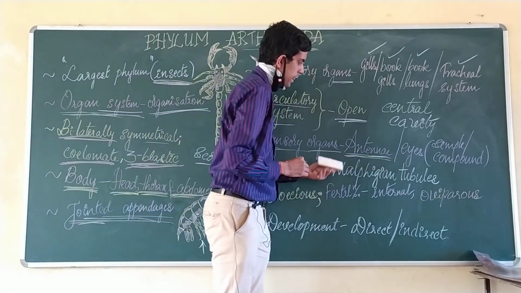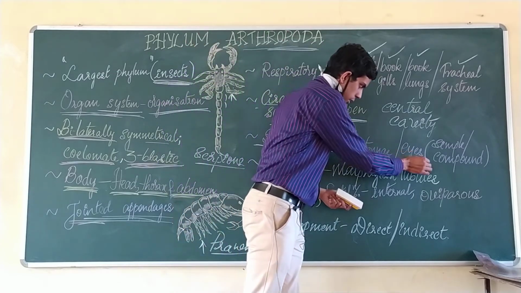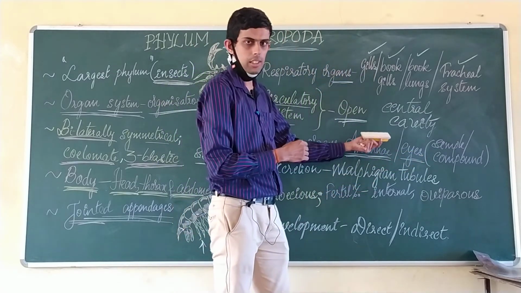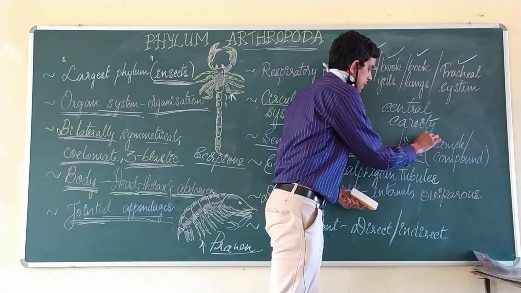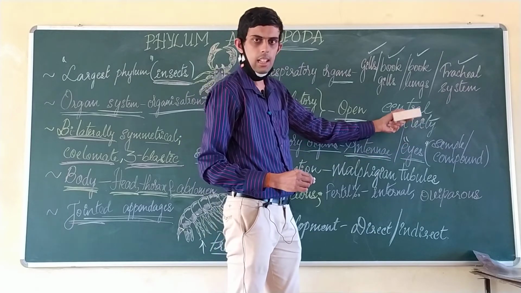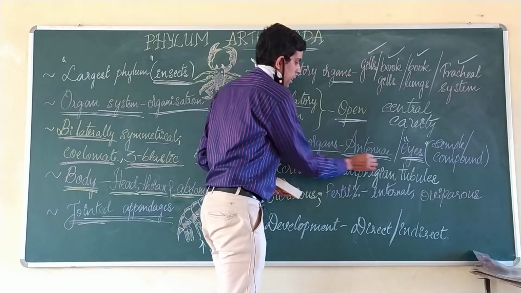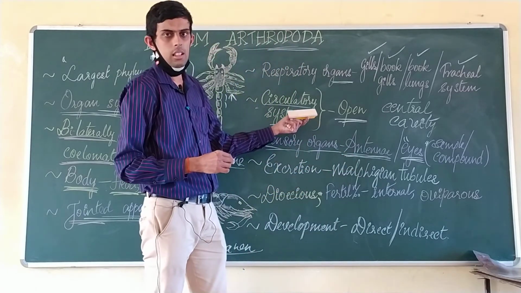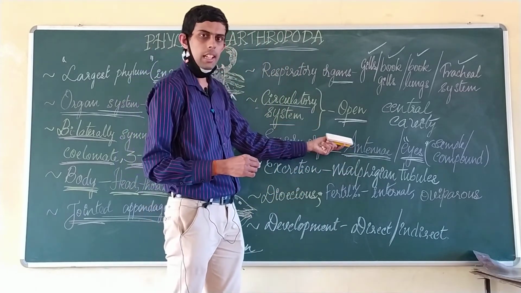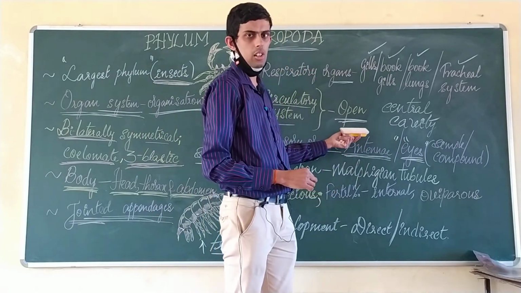In all these cases the sensory organs are antennae, whereas in the case of houseflies, for example, they are the eyes. Butterflies or moths have antennae type of sensory organs, or even the cockroaches.